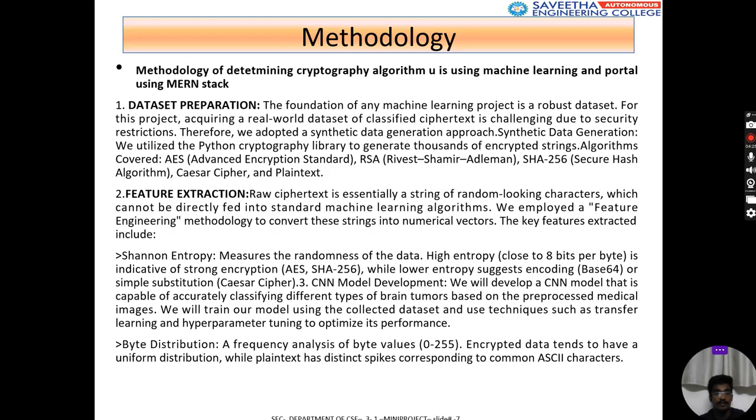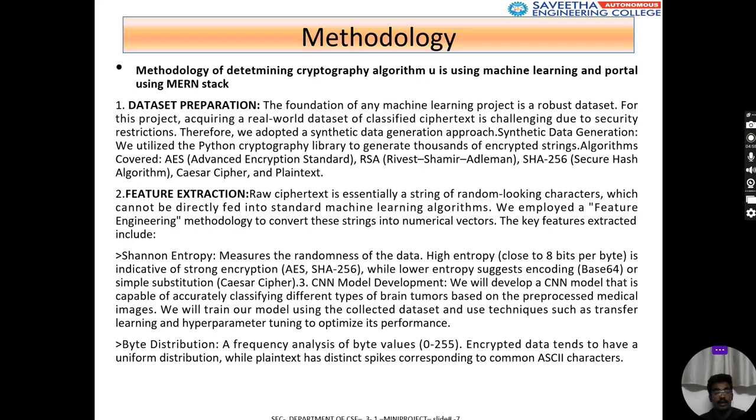Next is the backend or the web server. This is developed using the Python Flask framework. The main responsibilities of this backend are to receive user input from the front end, send data to the ML model, and return the prediction result. That is, the backend acts as a mediator between the front end and the machine learning model. Why have we used Flask? Flask is lightweight, fast, and ideal for applications where we should get an instant result by giving the input.